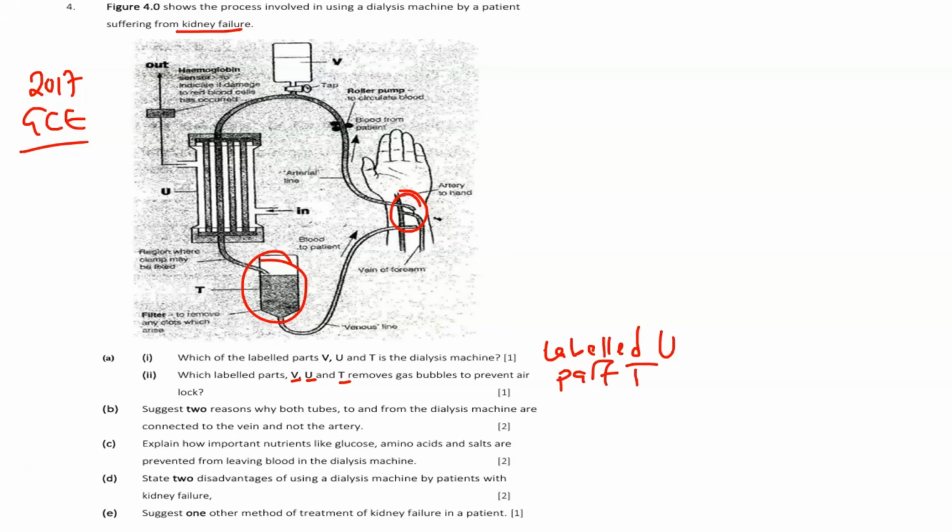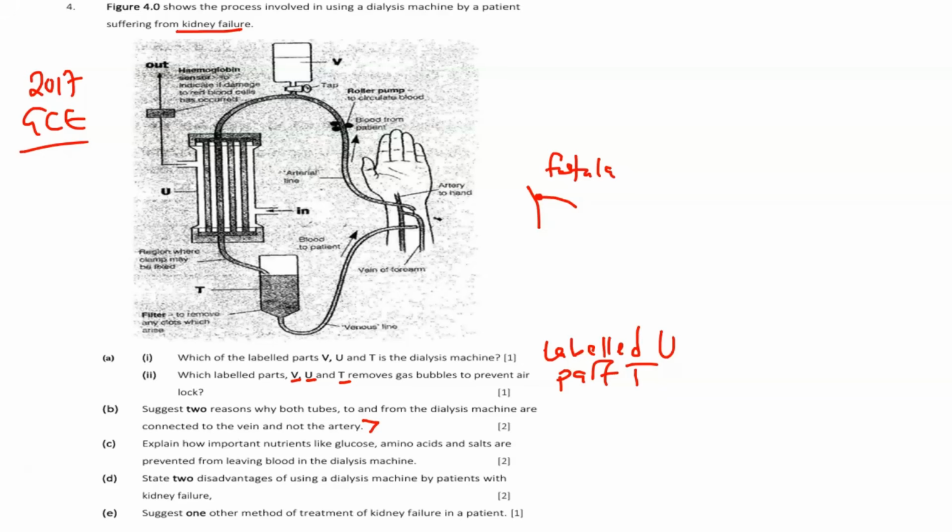Then of course the other question, that is B: suggest the 2 reasons why both tubes to and from the dialysis machine are connected to the vein and not to the artery. As you can see here, before everything is set, I think it's very important to mention that the artery and of course the vein are fused, okay? They are fused and they form what we call the fistula. So they are fused before the machine is set.